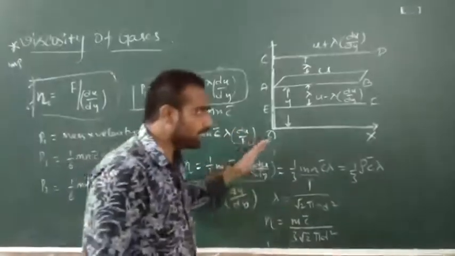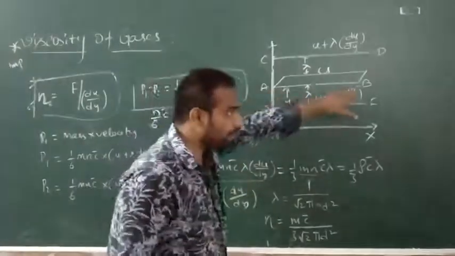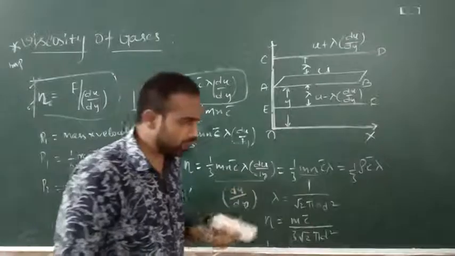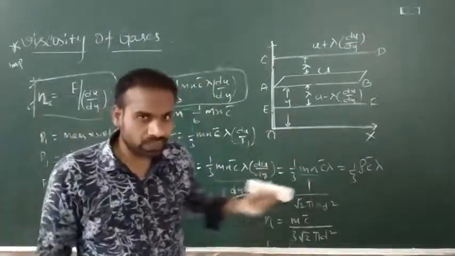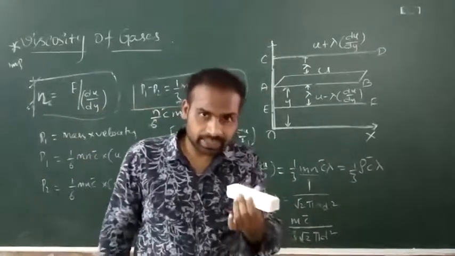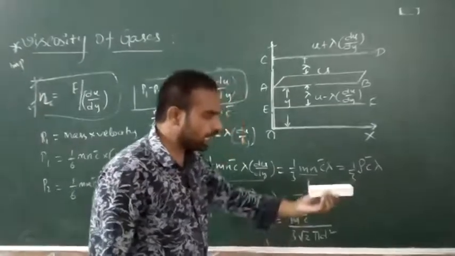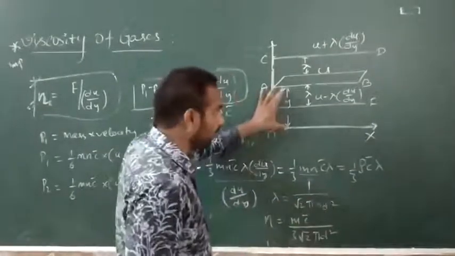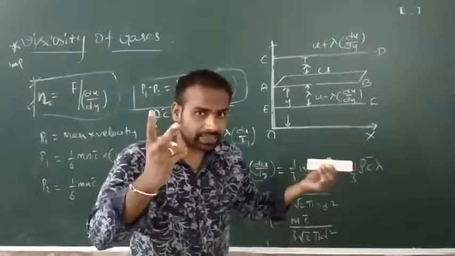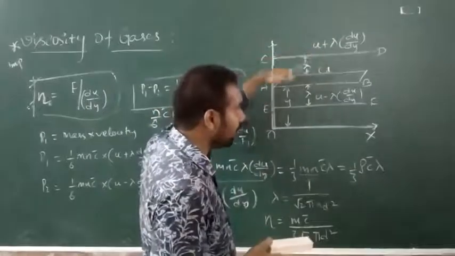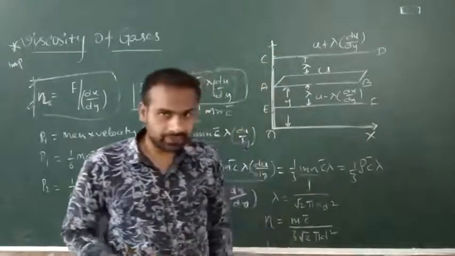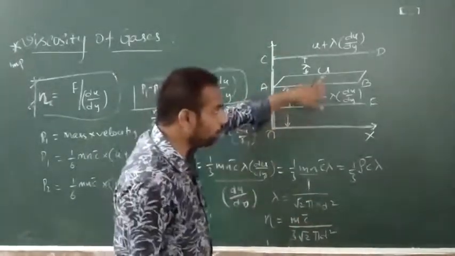Now we are considering one such layer, AB, which is at a distance of y above the OX axis. Here we are taking gas which is moving along the x-axis, with gas layers at different velocities. Now we are considering two other layers: one above this AB layer and the other below it, that is CD and EF. The velocity of the AB layer is u.